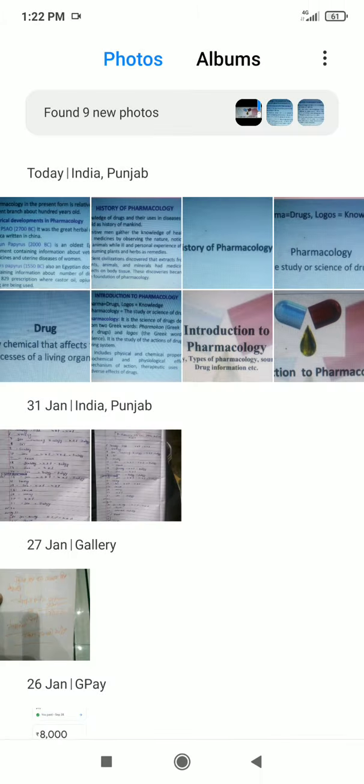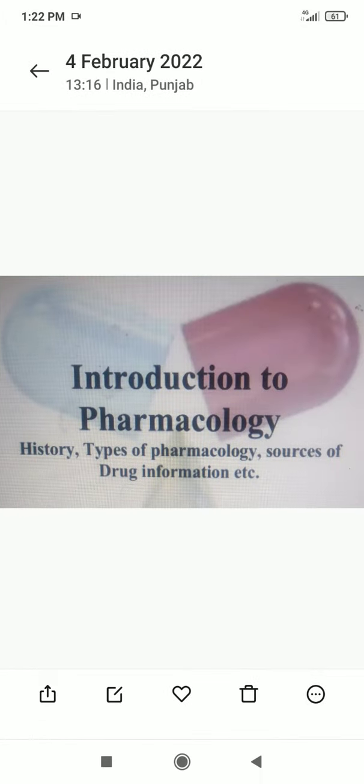So we will discuss this in unit one. We will discuss each and everything about your topic. So let us start with the basic introduction of pharmacology.